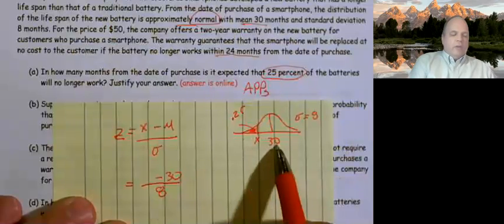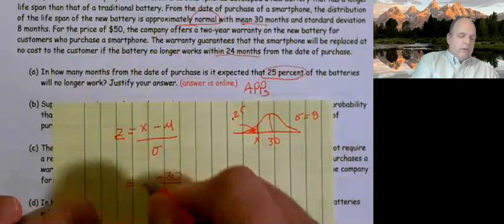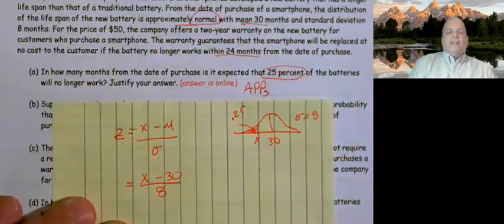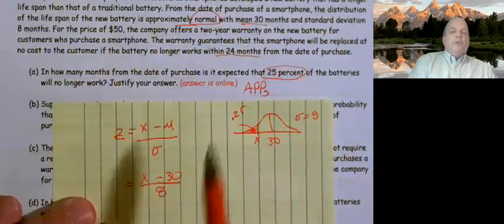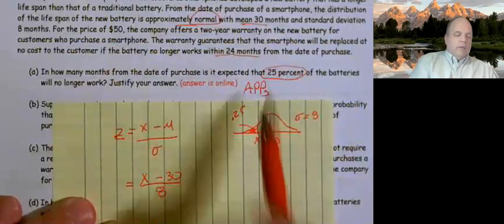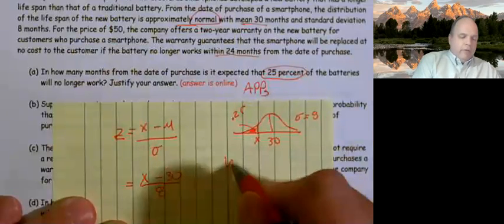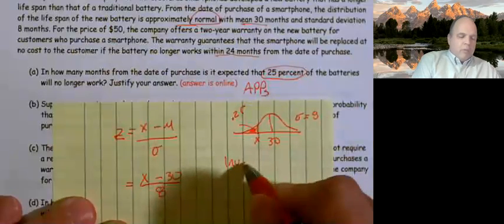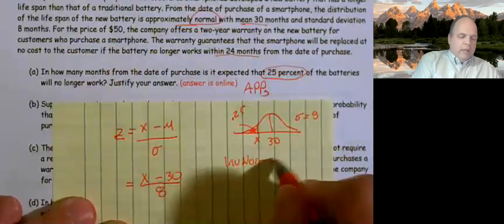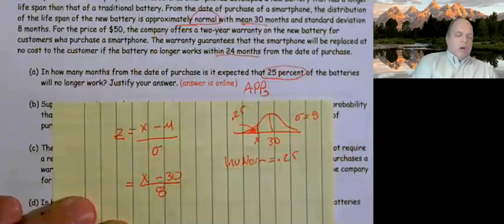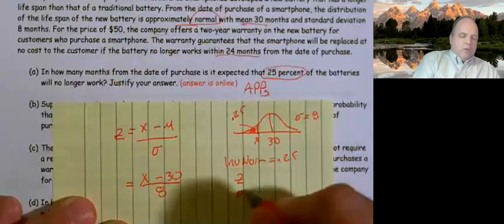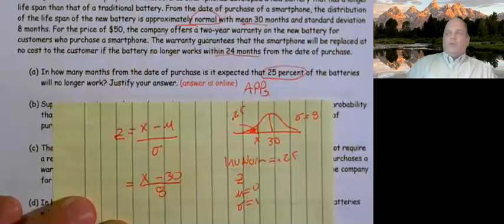So I need some value that's going to be below 30, and I'm looking for this. Unfortunately, I don't have a z. But through an inverse norm, I can do an inverse norm of 0.25 and get it. Now, please remember, all z's have a mean equal to 0 and a standard deviation equal to 1.